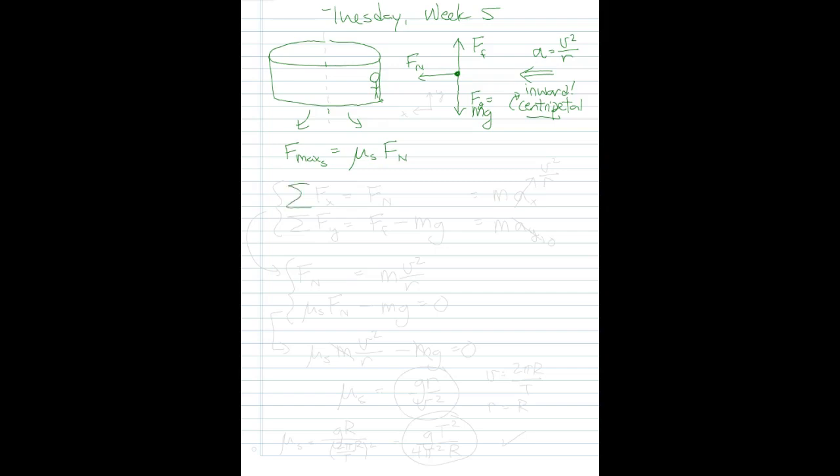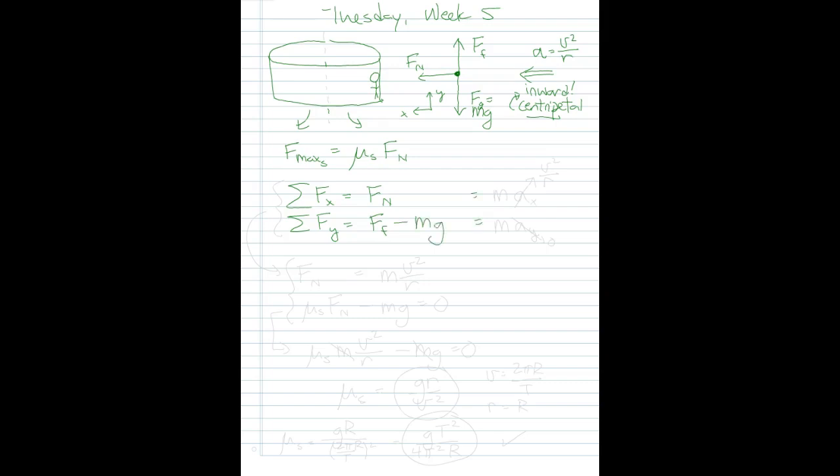So I'm going to write down the sum. I'm going to choose axes first, x and y. And I'll write the sum of the forces in the x direction and the sum of the forces in the y direction. In the x direction, I have the normal force, and that's pretty much it. In the y direction, I have the frictional force goes up, and the gravity force goes down.